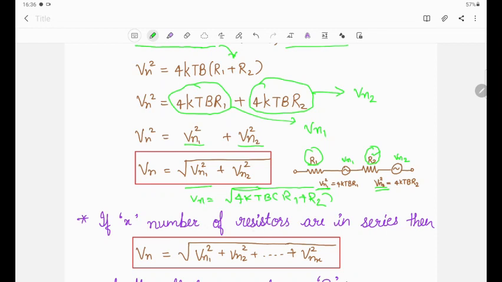Similarly, if x number of resistors are connected in series, the same formula we derived above can be extended for x number of resistors. We will find Vn is equal to square root of Vn1 square plus Vn2 square, and so on up to Vnx square. This is extended for x number of resistances connected in series.